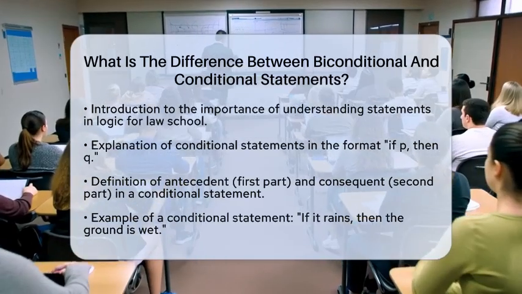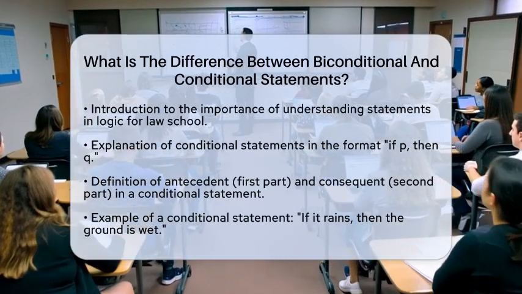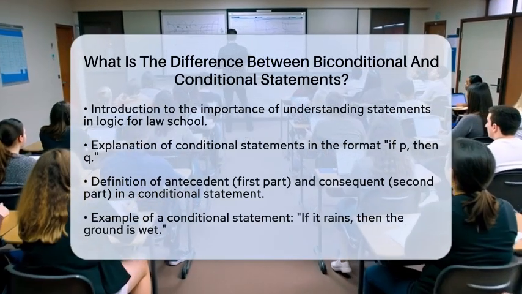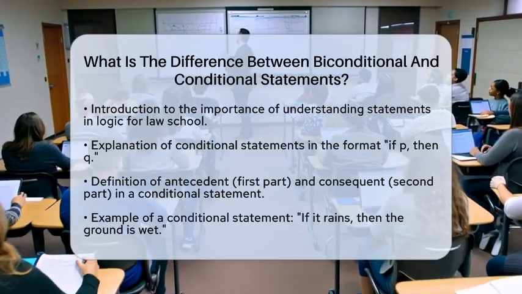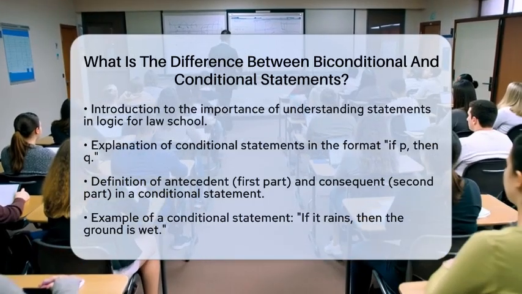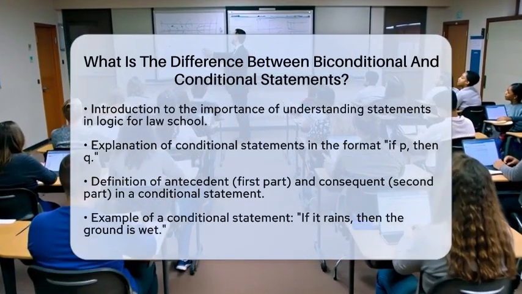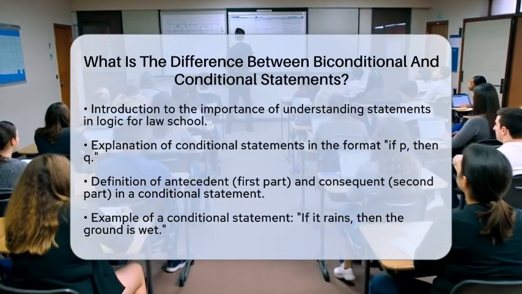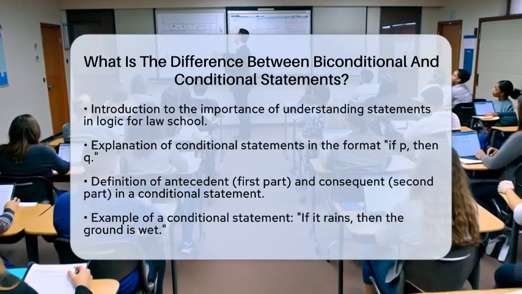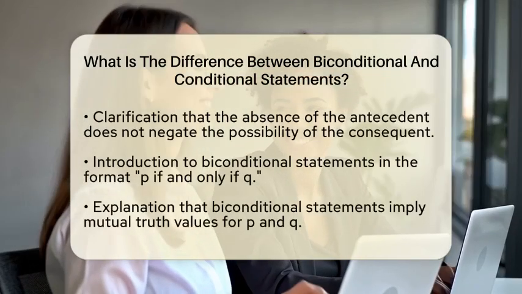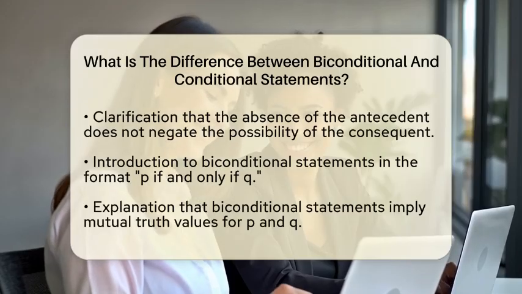If P, then Q. This means that if the first part, known as the antecedent, is true, the second part, called the consequent, must also be true. For example, consider the statement, if it rains, then the ground is wet. Here, rain guarantees that the ground is wet. However, if it does not rain, we cannot conclude anything about the ground's condition. It might still be wet for other reasons, like someone watering the garden.